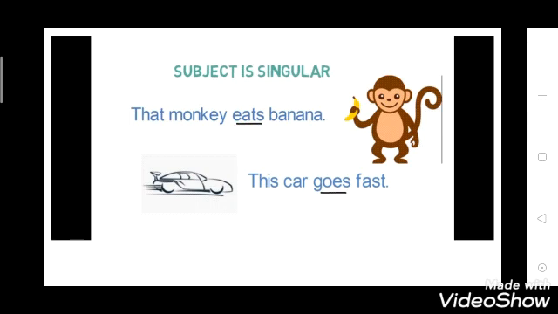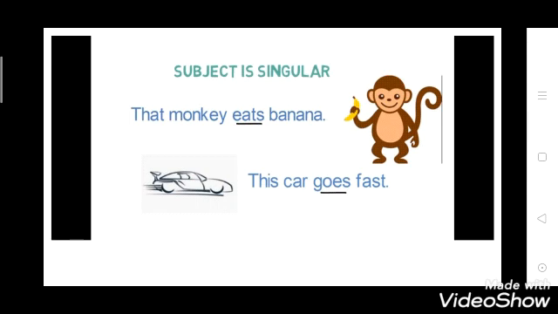Eats is a verb but it is in the singular form because the subject, the one performing, is the monkey. So monkey is a subject and the verb eats is also singular. If the subject is singular then the verb will also be singular.